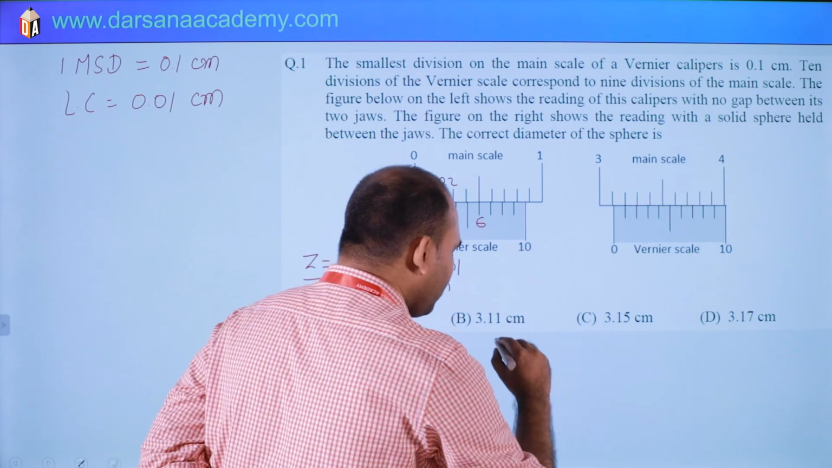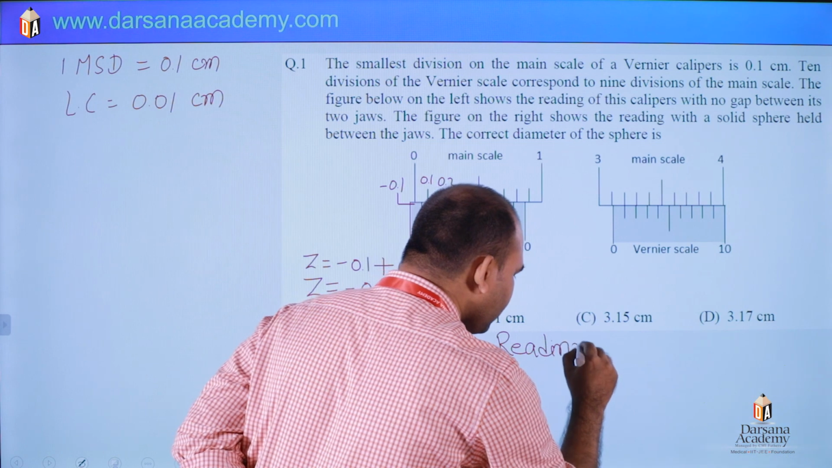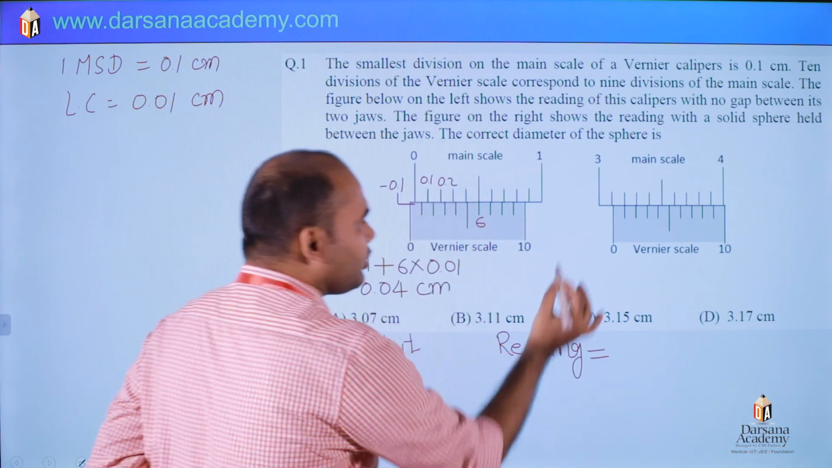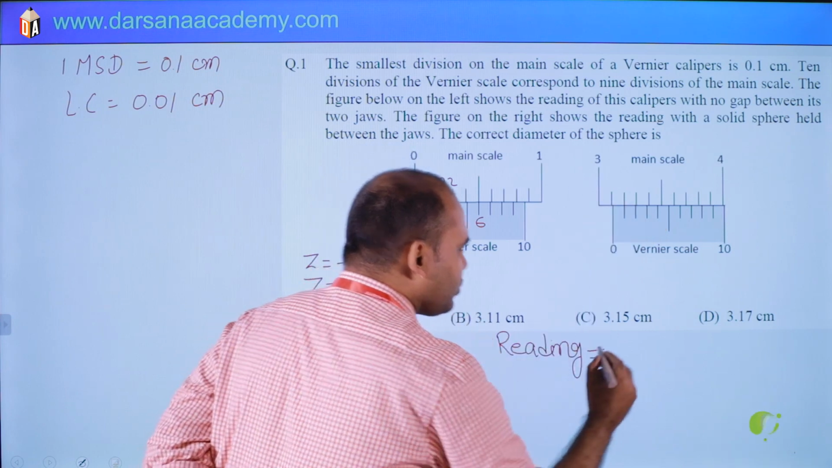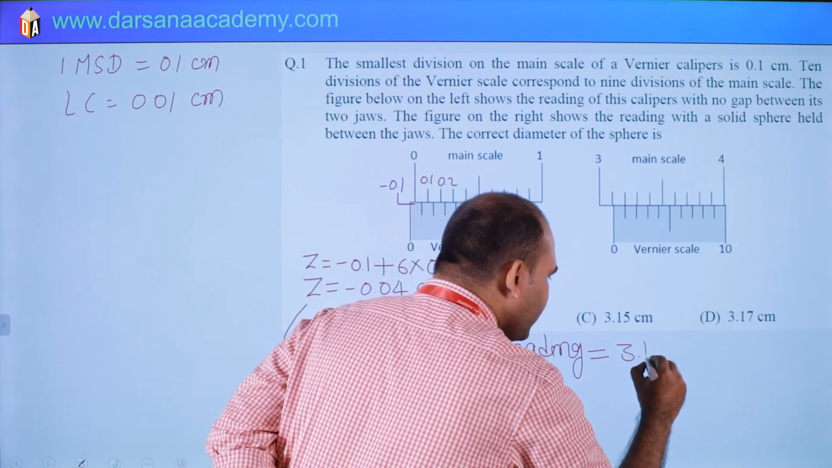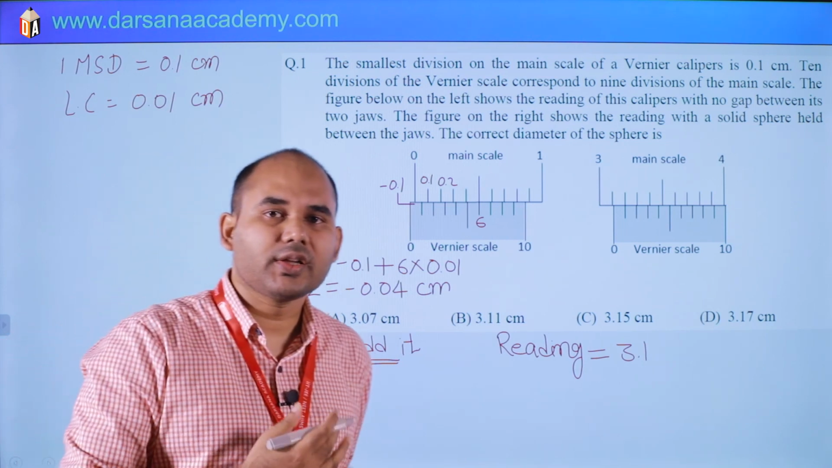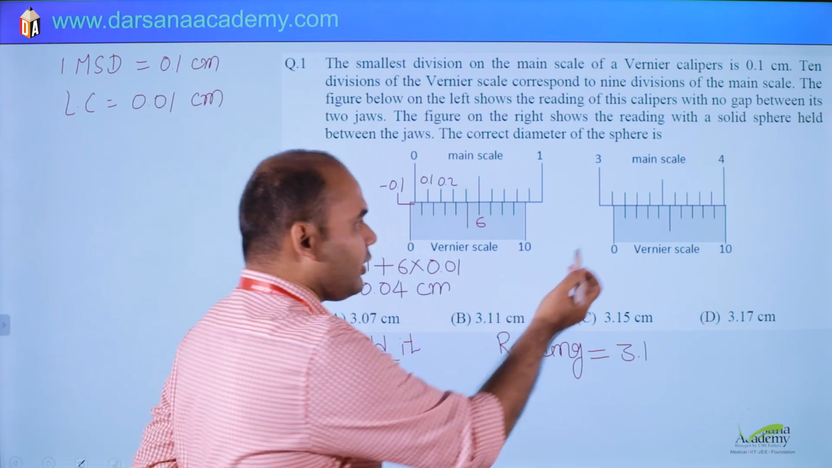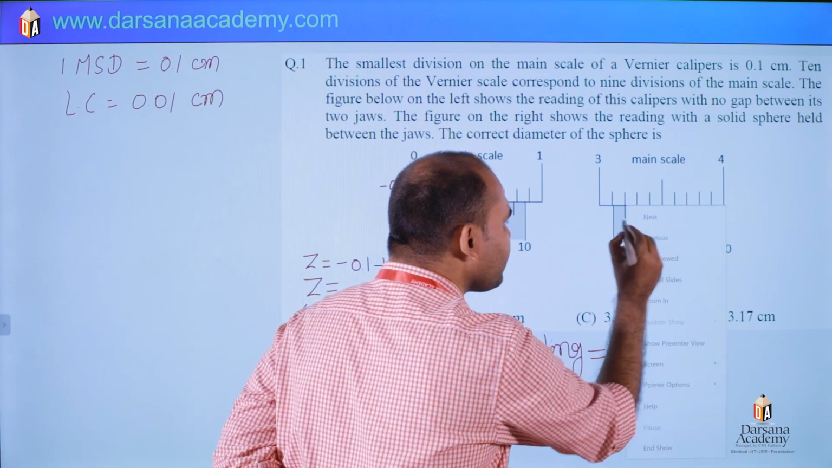So what is the main scale reading? Finally, the diameter means the reading. The final reading will be: main scale, this is 3 and this is 0.1, so 3.1. The main scale reading is 3.1 centimeter. Then the vernier scale reading: see the matching. Here the first division of the vernier scale, this one, is matching.